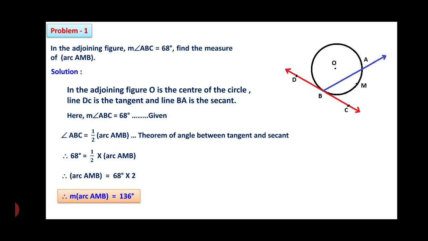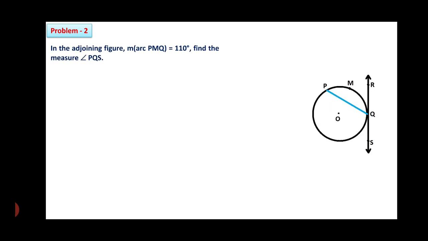Easy, only one theorem you have to use, that could be asked for 2 marks. Next, in the adjoining figure, the measurement of arc PMQ is 110. Find the measure of angle PQR. Yes. See, friends, here the measurement of arc PMQ is equal to 110 degrees, given.